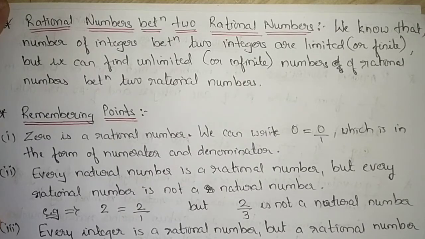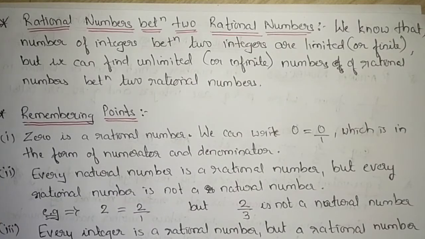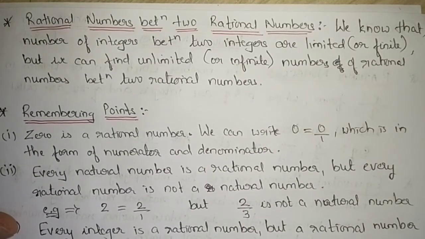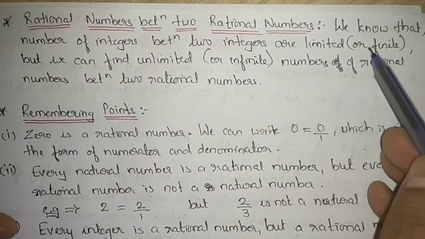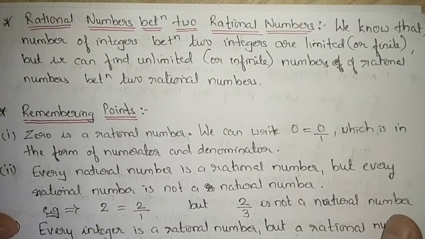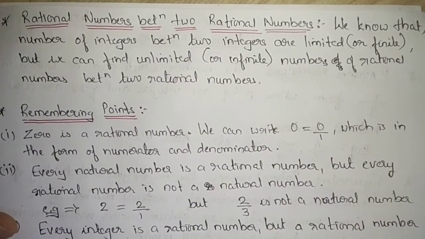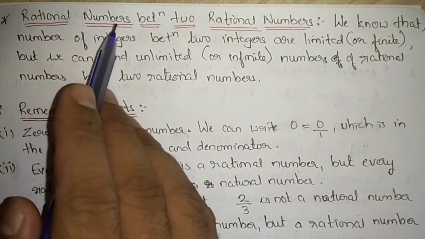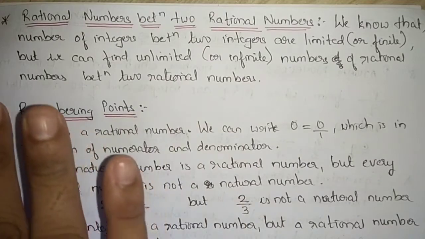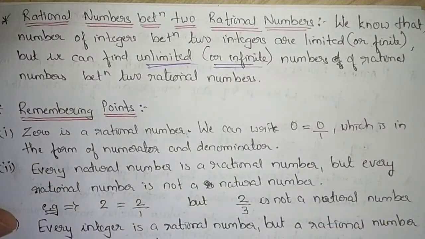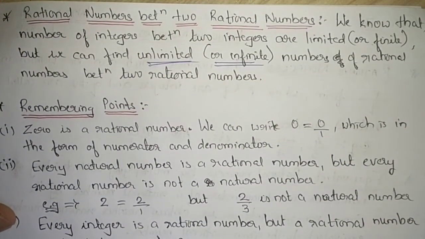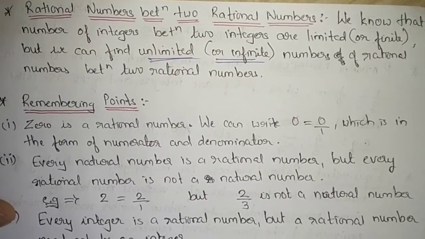So if I am taking between 1 and 100, you can count the numbers, no? 2 till 99 are the numbers between 1 and 100. That we can count. And that is the reason between two integers, there are limited numbers that we can count, or we can say there are finite numbers. Finite numbers means that we can count. But coming to rational numbers, between any two rational numbers, there are unlimited numbers, or we can say there are infinite numbers between any two rational numbers. How to find? That we will discuss in the exercise.